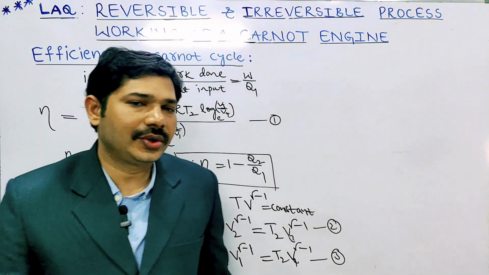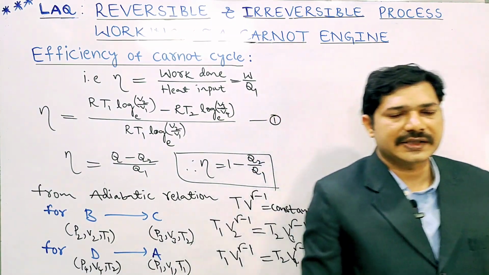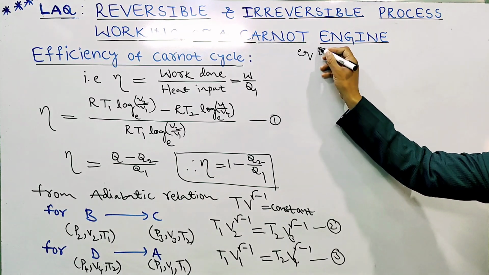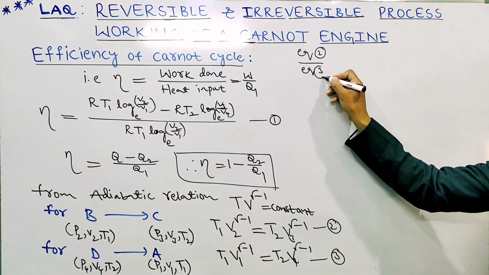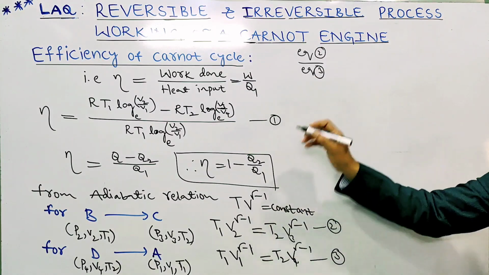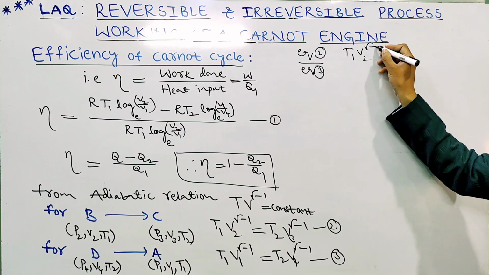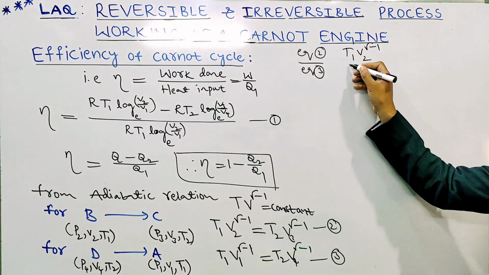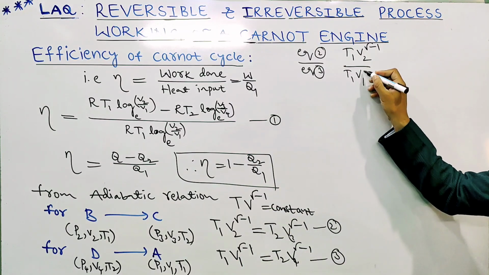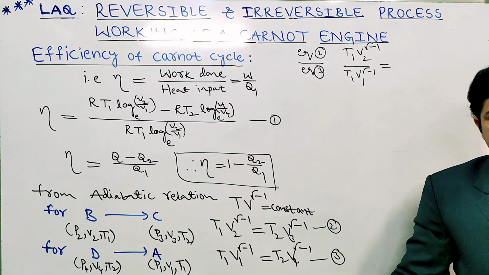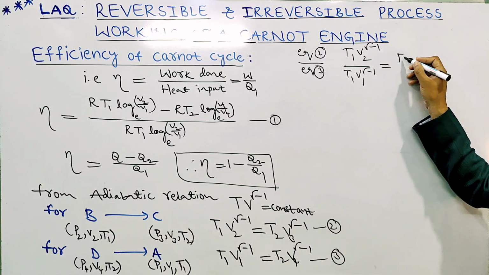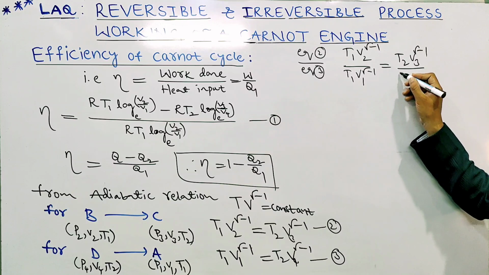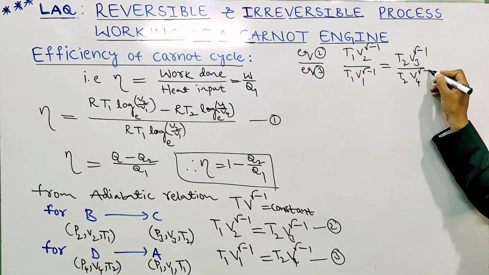Now equation 2 divided by equation 3, left hand side by left hand side and right hand side by right hand side. Equation 2 left hand side is T1 V2 to the power gamma minus 1, divided by equation 3 left hand side T1 V1 to the power gamma minus 1, equals T2 V3 to the power gamma minus 1 divided by T2 V4 to the power gamma minus 1.